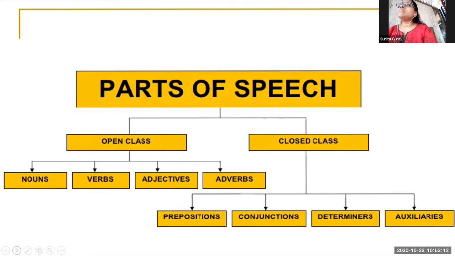If suppose I'm in a happy mood, then from my mouth an expression like hooray will come out. And that expression is unchangeable. That is not going to change any time. And that is why this closed class part of speech is not going to change its function inside the sentence. Okay? Now we will see our today's main topic, that is conjunction and interjection.